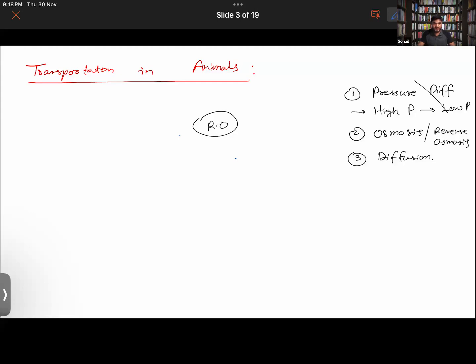Sundus, you were saying something regarding osmosis. Would you like to add some points? Also, make sure you are taking notes of these concepts somewhere. These are very important notes. Please do make sure you note them down. Sundus, you would like to add some points to osmosis?